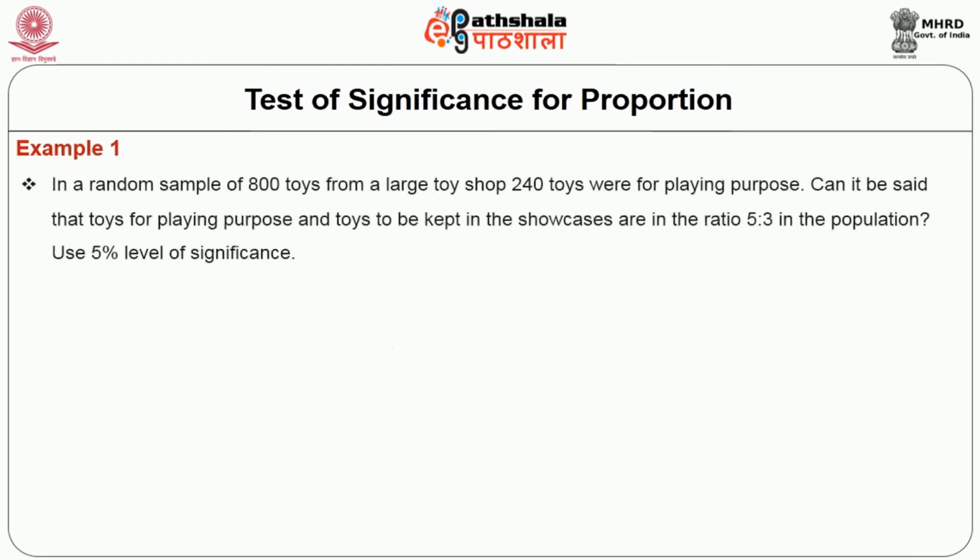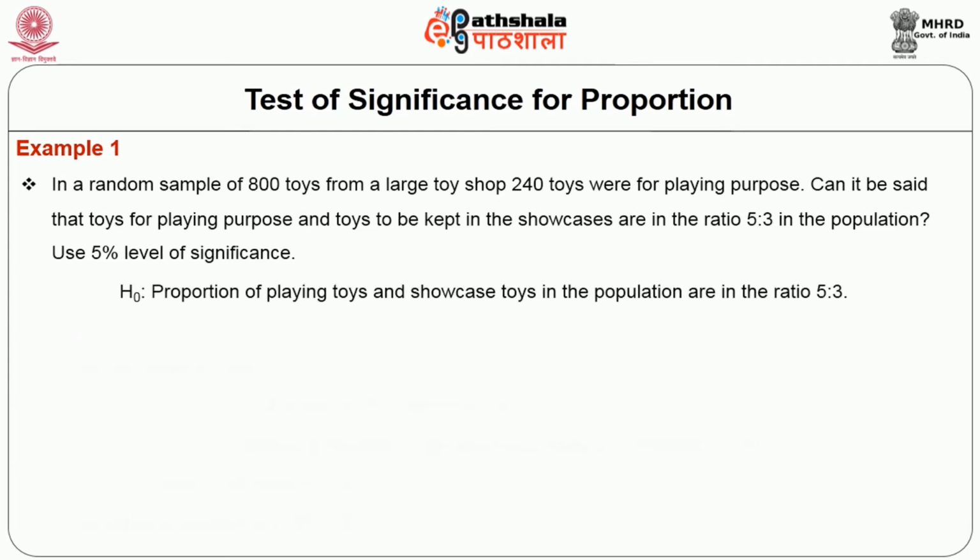Let us go in for some examples. In a random sample of 800 toys from a large toy shop, 240 toys were for playing purpose. Can it be said that toys for playing purpose and toys to be kept in the showcases are in the ratio of 5:3 in the population? Use 5% level of significance for this test.